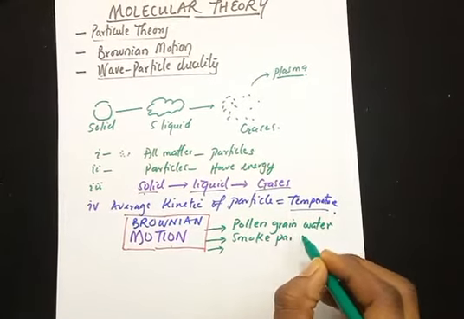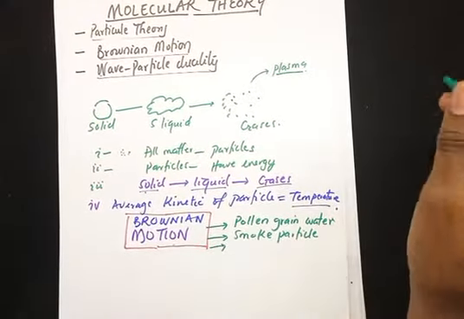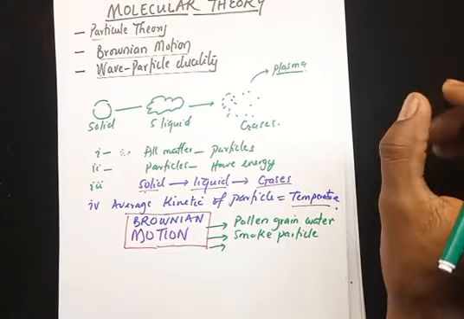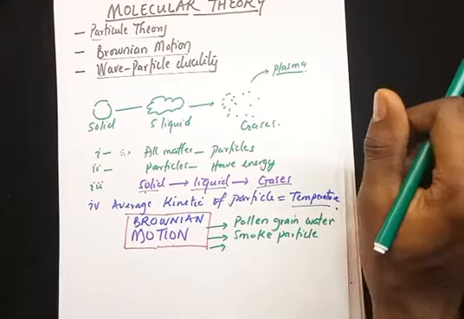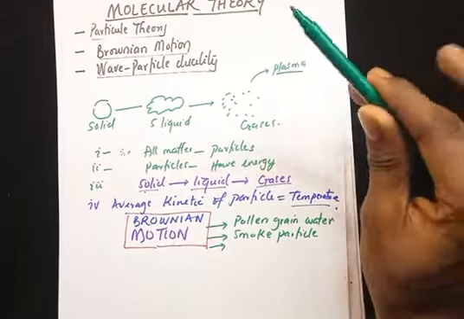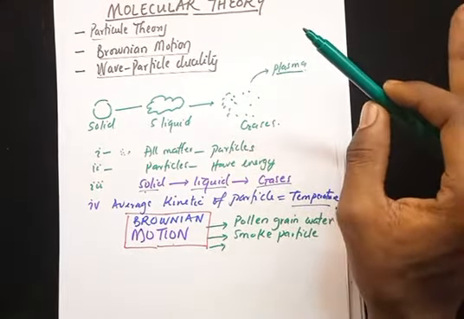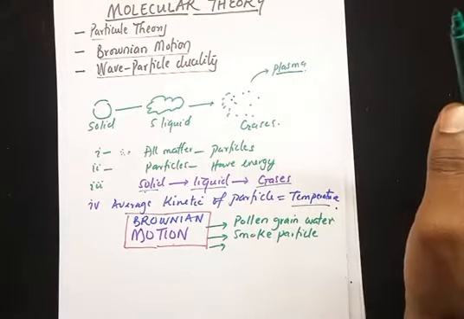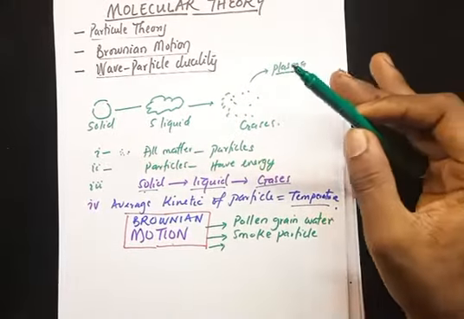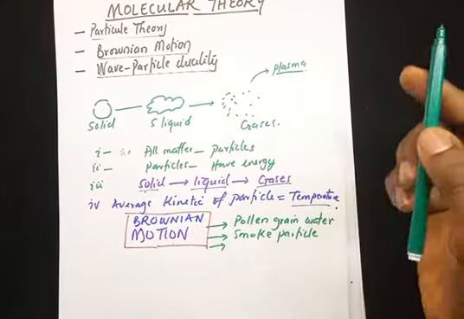Smoke particles. When you light a matchstick and blow it off, and maybe let's say it's a dark room, and then you turn on one tiny stream of light through the smoke, you see that the particles of the smoke move in an erratic manner. That is what Brownian motion actually means, and it actually explains the particulate theory of matter in a way. So small particles.